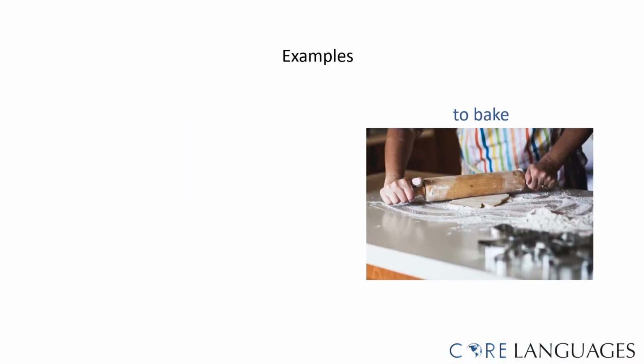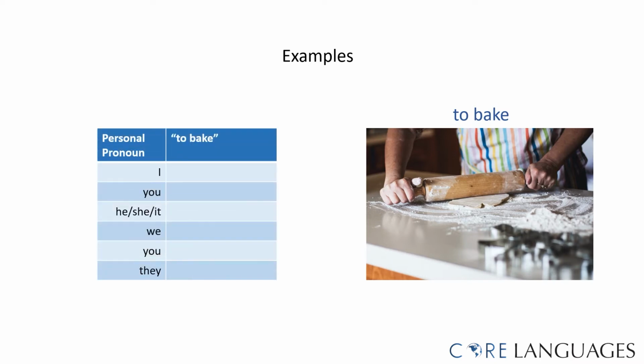This is the verb to bake. Again, try to conjugate to bake on your own first. Excellent. Let's read it together. I bake. You bake. He, she, it bakes. We bake. You bake. And they bake.